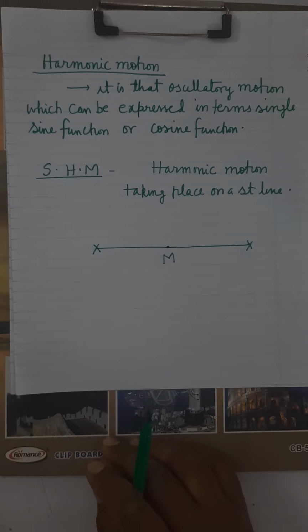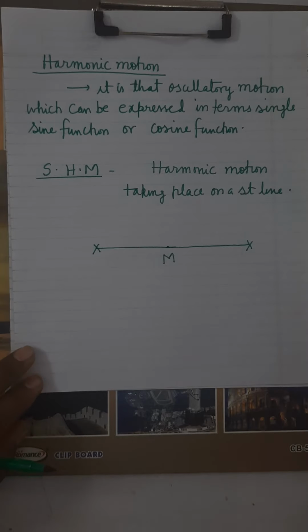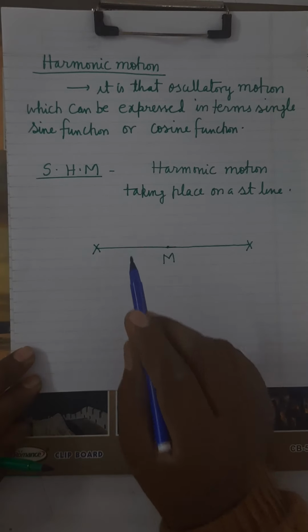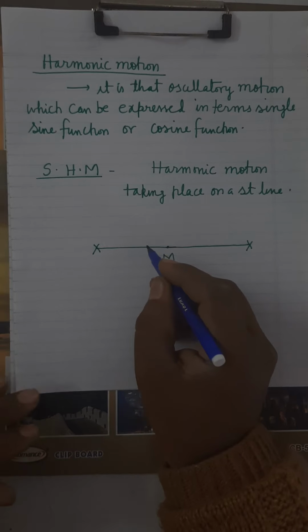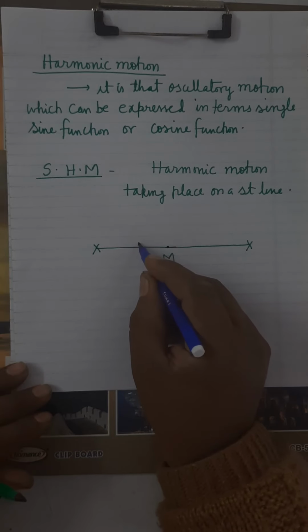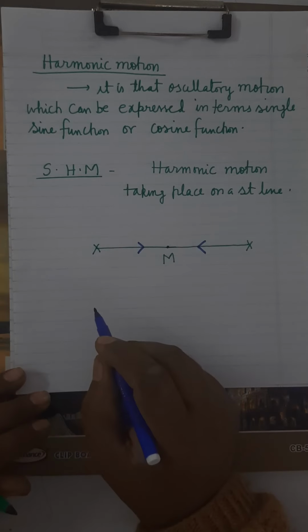What is the second condition? Under a restoring force which is always directed towards the mean position. It means the motion is under a restoring force. Is it clear? Except at the mean position, the body will always experience a restoring force.